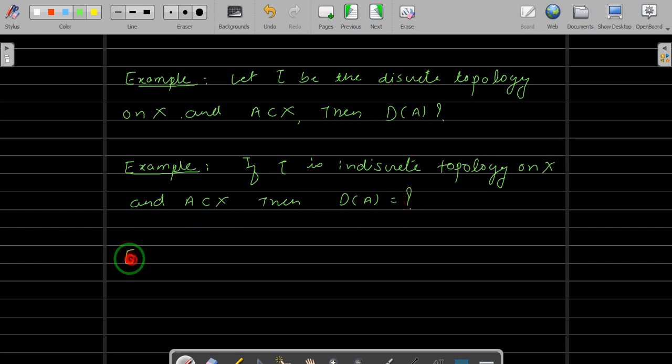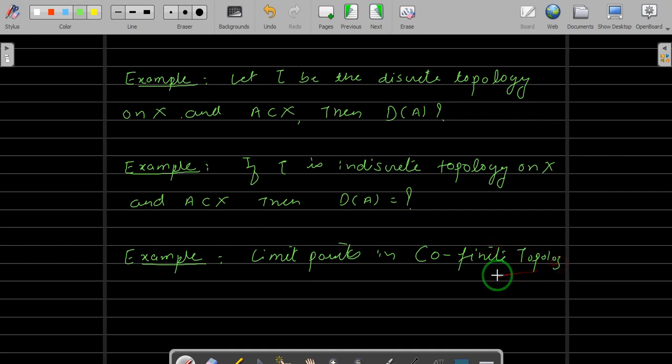And another question I can ask, limit points or derived set in the complement finite, that is the cofinite topology on R, or any set you can take X. So these are the questions which you can answer.